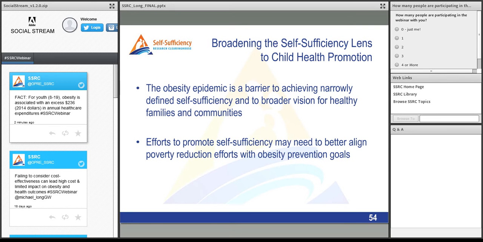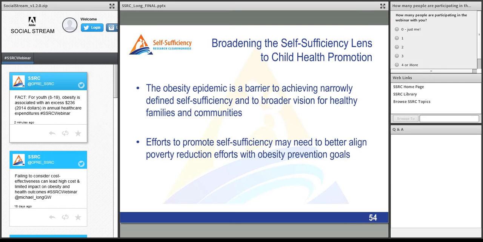The obesity epidemic is a barrier to achieving the narrowly defined self-sufficiency definition and to this broader vision for a society where we have healthy families and healthy communities and where we have individuals who can actively engage in their school, in their work, and in their community activities.